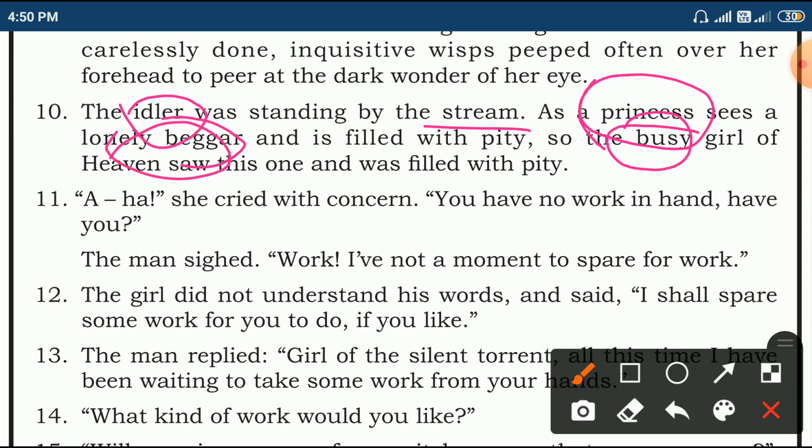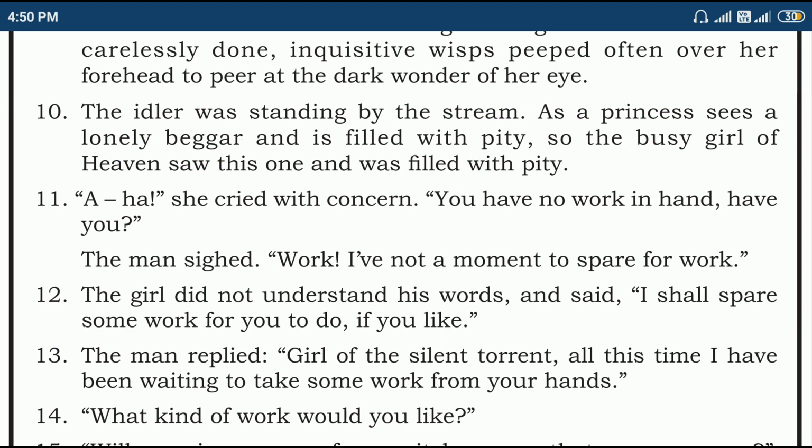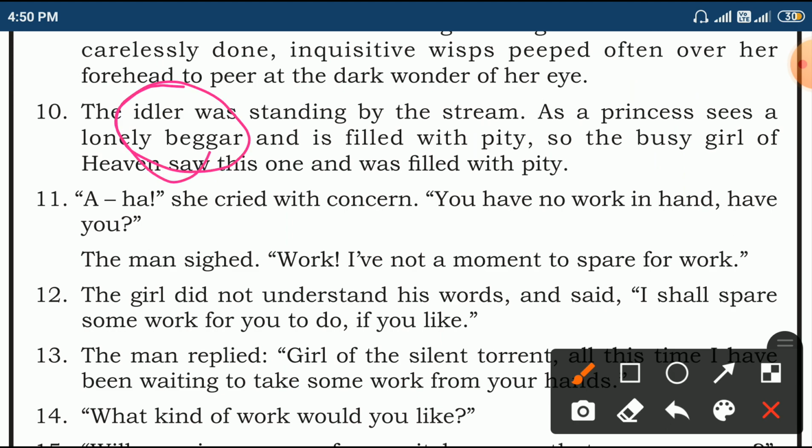Look at the comparison used by the narrator. The idler is begging others to get some work. The same way, she is busy and is compared with the princess watching him as a beggar and is filled with pity, sympathy, because he doesn't have work and is begging for work.